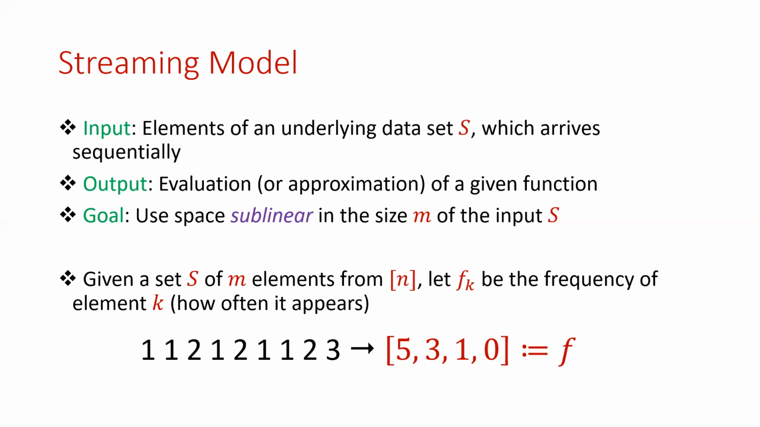For example, if S is a set of m elements from the universe of size n, we'll let f_k be the frequency of element k, which is how often it appears. Then the stream below, which consists of 1, then 1, followed by 2, then 1, then 2, and so forth, induces the frequency vector f equals 5, 3, 1, 0. This is because the element 1 appears 5 times throughout the stream, the integer 2 appears 3 times, the integer 3 appears once, and the integer 4 does not appear at all.